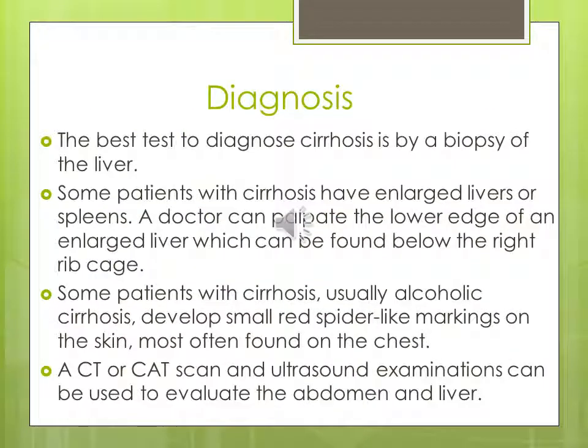Diagnosis. The best test to diagnose cirrhosis is by a biopsy of the liver. Some patients with cirrhosis have enlarged livers or spleens. A doctor can palpate the lower edge of an enlarged liver, which can be found below the right rib cage. Some patients with cirrhosis, usually alcoholic cirrhosis, develop small red spider-like markings on the skin. These are most often found on the chest. A CT or CAT scan and ultrasound examinations can be used to evaluate the abdomen and liver.